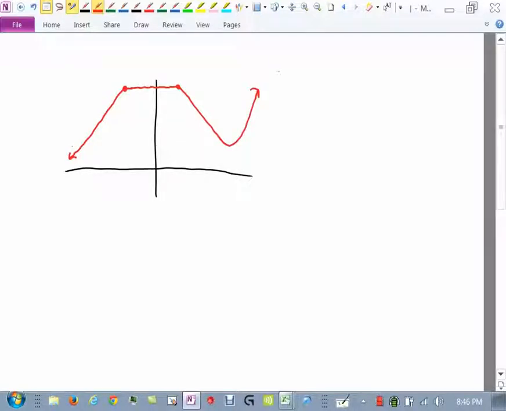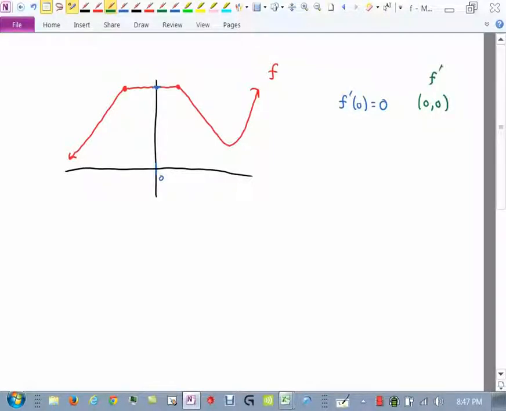So I'm going to start with the easy points. Let's start at 0, and I'm going to do the derivative in red. If I go up at 0 and I look at the slope of the tangent line, the slope is 0. So what I can say is that the derivative of f at 0 is 0. Right? Now I need to plot this like an ordered pair. At 0, I get 0. And this is my derivative function that I'm about to graph. So I'm going to put a green dot here. At 0, I'm at 0.